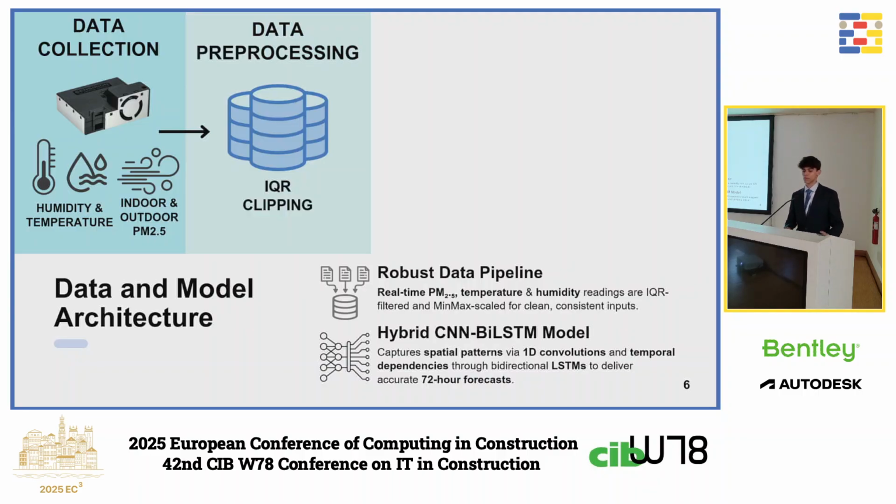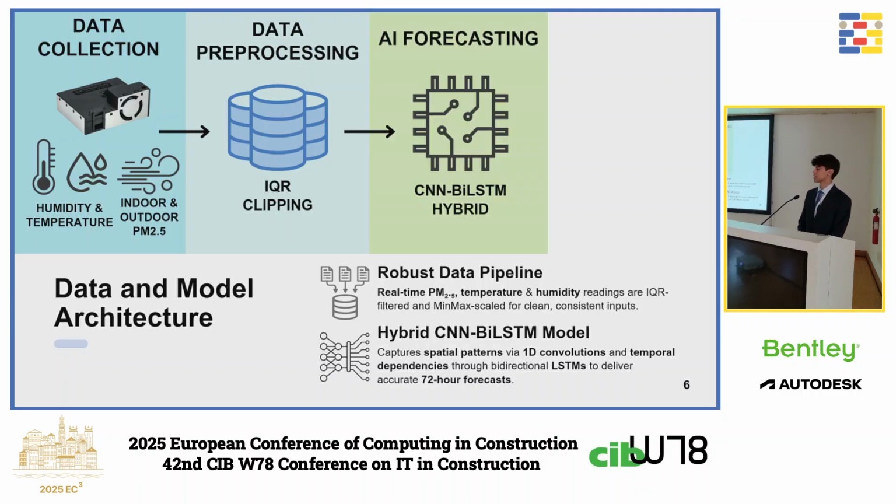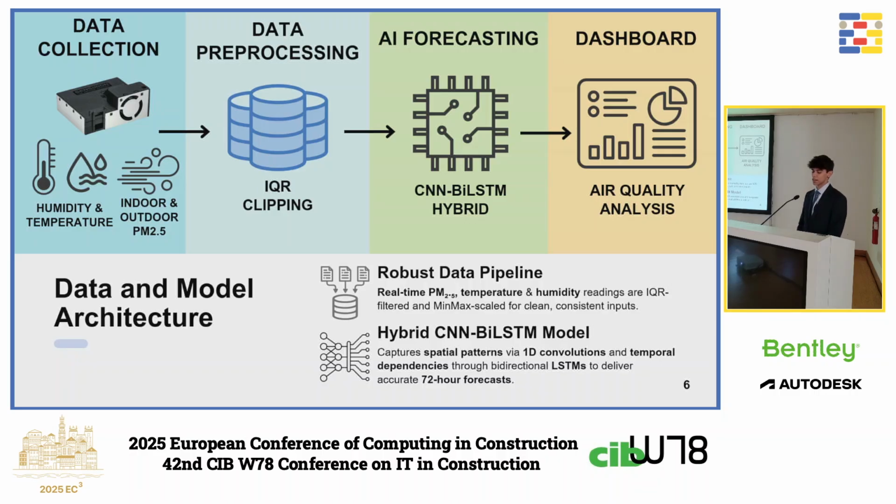From there, we pre-process this data with IQR clipping, which is basically that everything that is outside quartile 1 and quartile 3, we don't take into account. Then comes AI forecasting using the CNN-BiLSTM hybrid that we created, and the dashboard for air quality analysis. Of course, we created a data pipeline for taking all this amount of data in real time, and this hybrid CNN-BiLSTM model captures spatial patterns with the convolutional neural networks and temporal dependencies through the LSTM layers. And of course, this managed to give an accurate prediction 72 hours ahead.